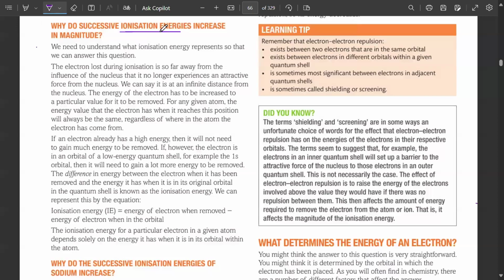Why do successive ionization energies increase in magnitude? We need to understand what ionization energy represents so that we can answer this question. The electron lost during ionization is so far away from the influence of the nucleus that it can no longer experience an attractive force from the nucleus. We can say that it is an infinite distance from the nucleus, and the energy of the electron has to be increased to a particular value for it to be moved.